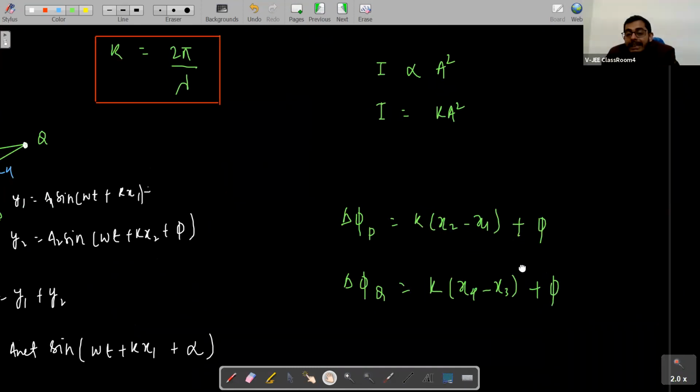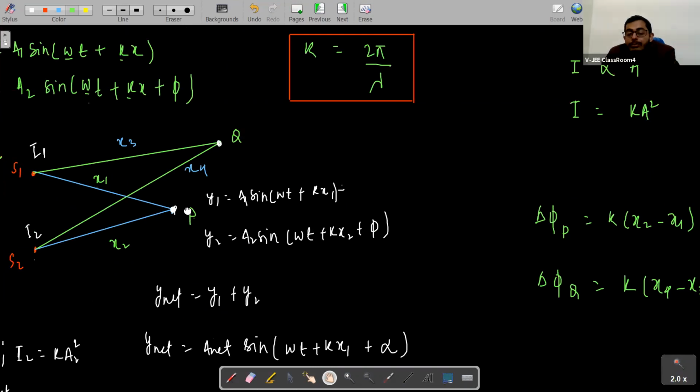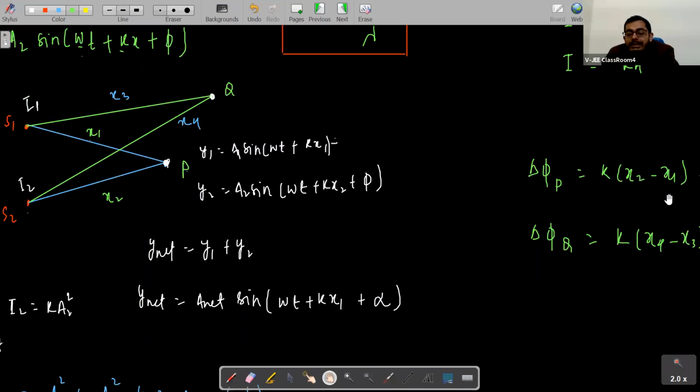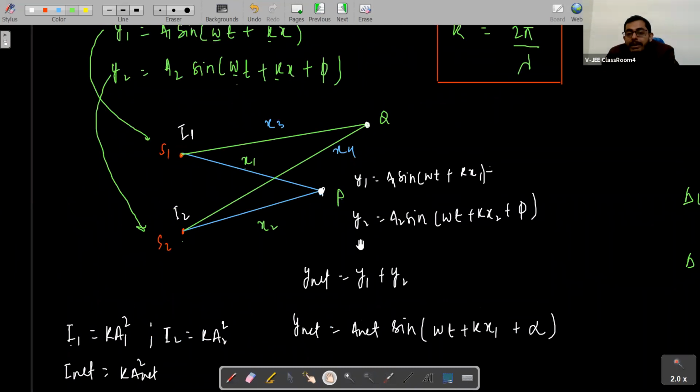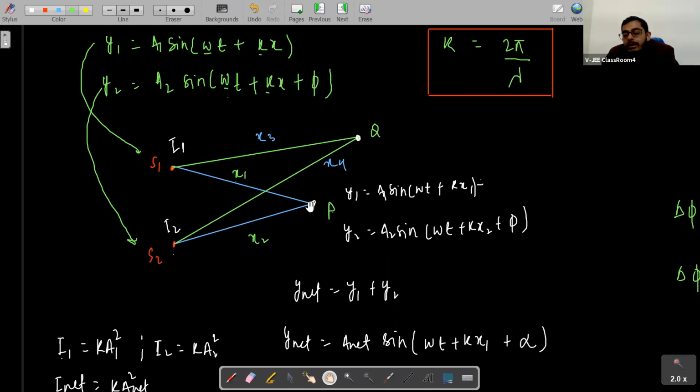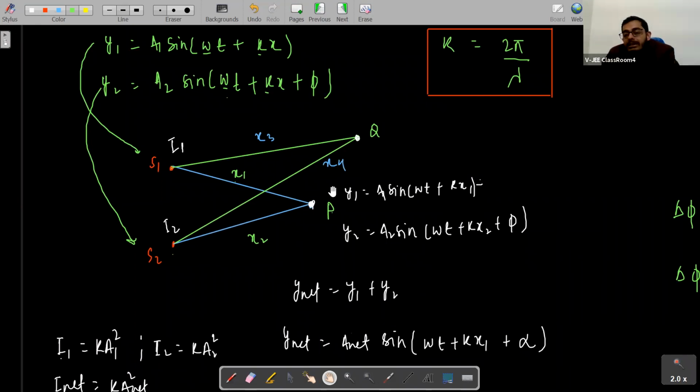So at these two points, the phase difference will depend upon time also. And if the phase difference is dependent on time, the intensity at different points will depend on time. At point P, at some time we see some intensity, at other times we see other intensity.